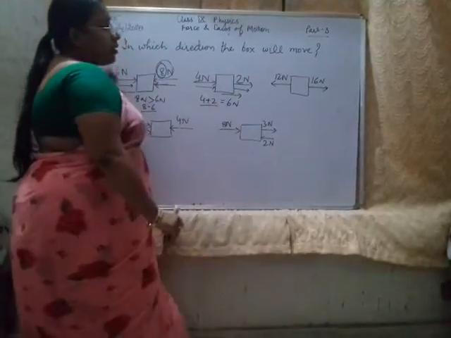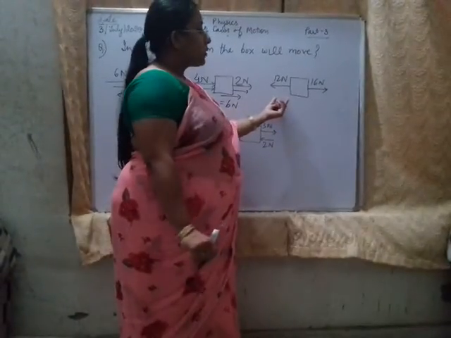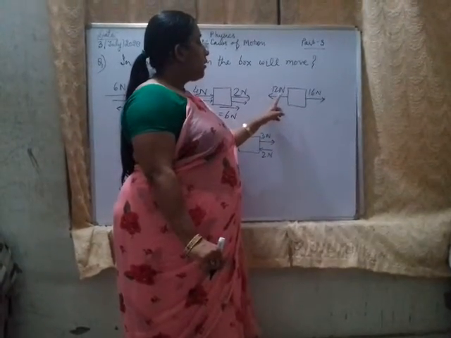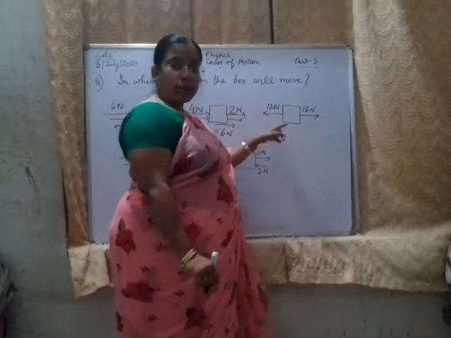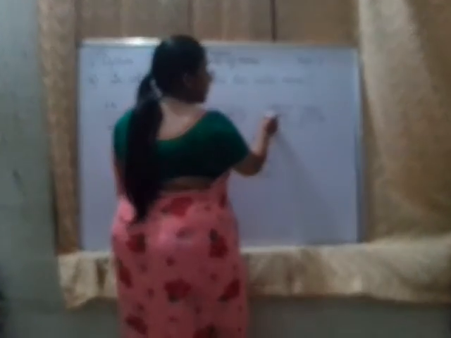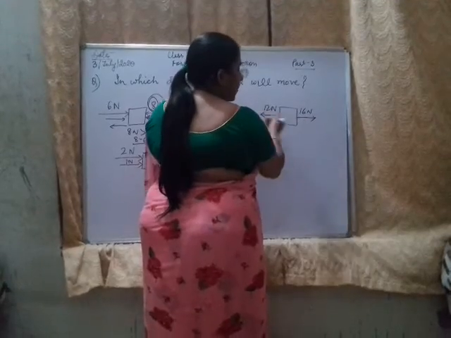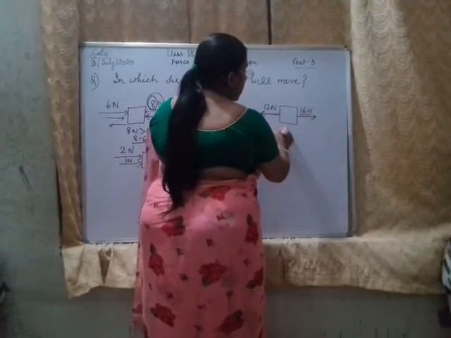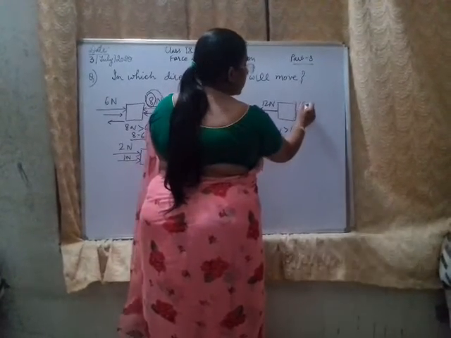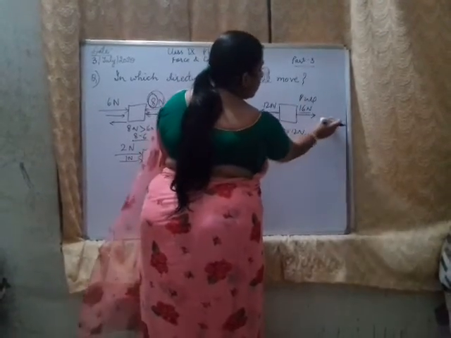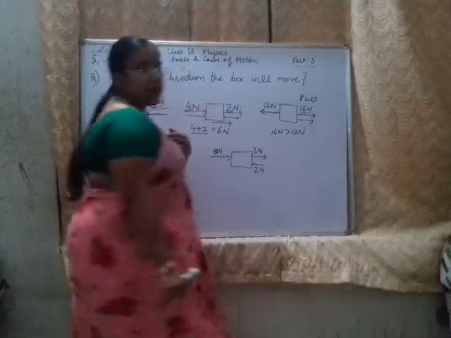Now here also the two forces are opposite forces. So the net will be 4 units. Both the forces are opposite forces, acting in the right and left direction. So 16 Newton is greater than 12 Newton. So this 16 Newton is able to pull the box in this direction to the right hand side.